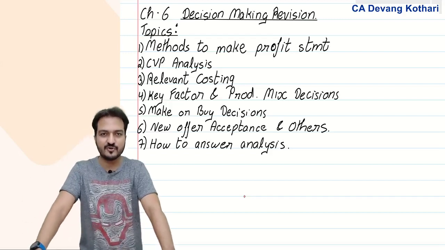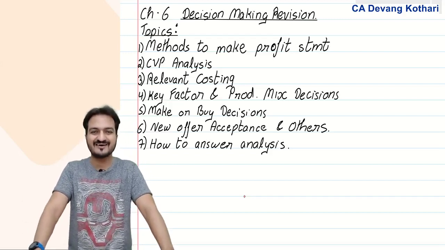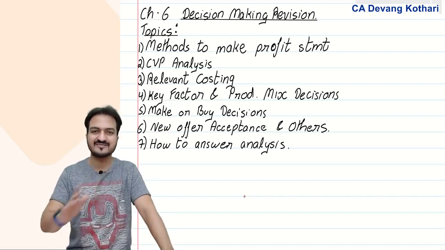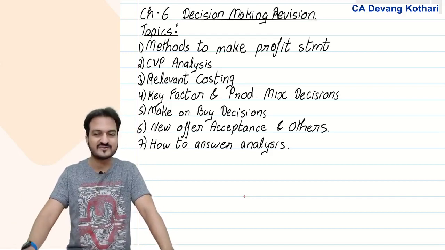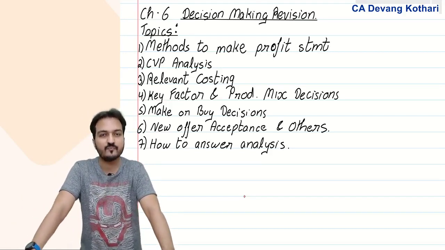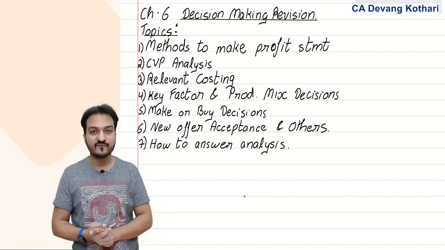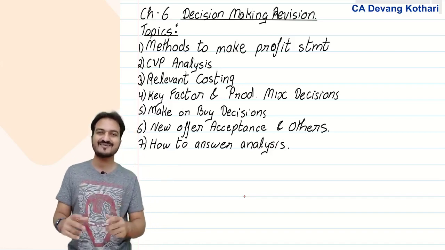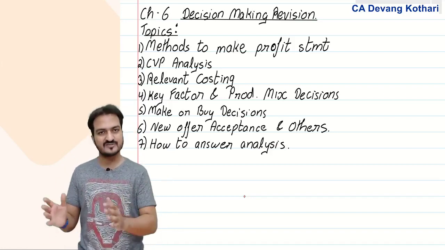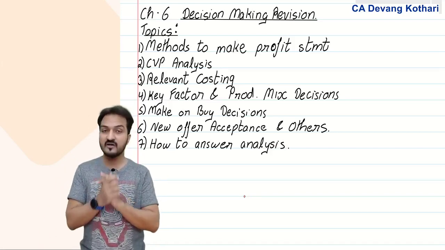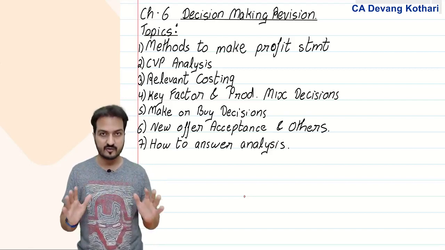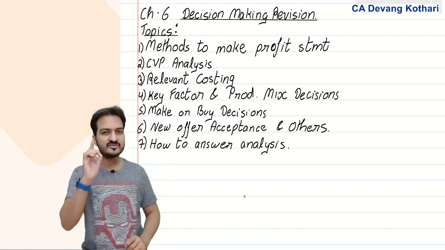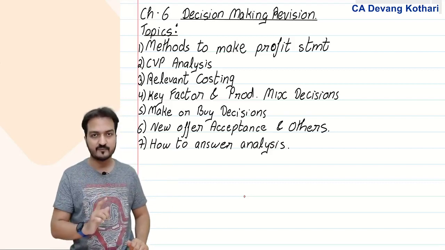Good morning friends. In this video I will be starting the revision of chapter 6, decision making, of the CA final costing subject. Generally most students feel that chapter 6, decision making, is the most important chapter of your CA final subject, but let me tell you, it is not.